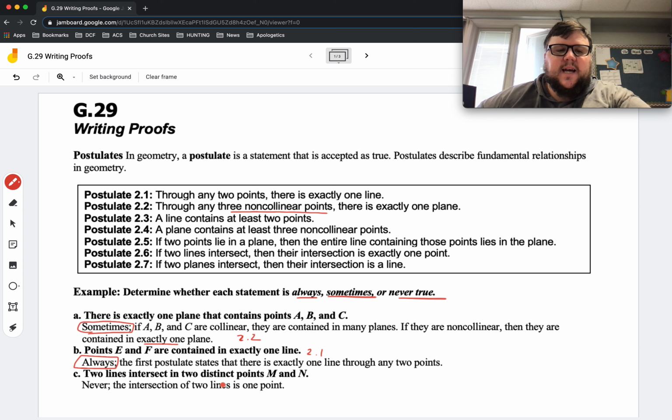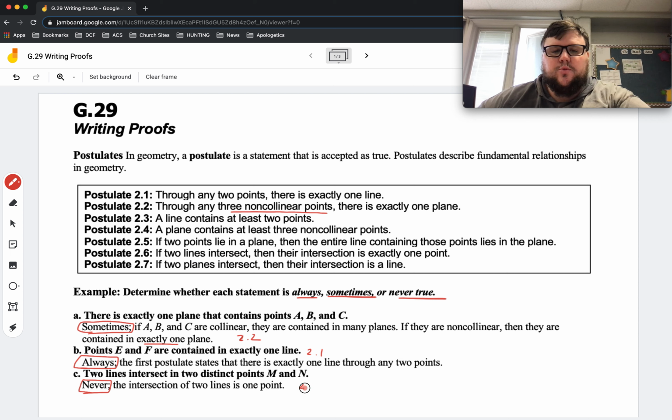Two lines intersect in two distinct points, M and N. Well, this is never. Why? Because lines can only intersect at one point. So if two lines intersect, then their intersection is exactly one point.